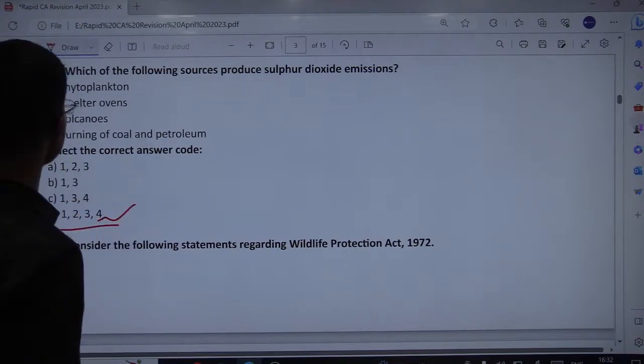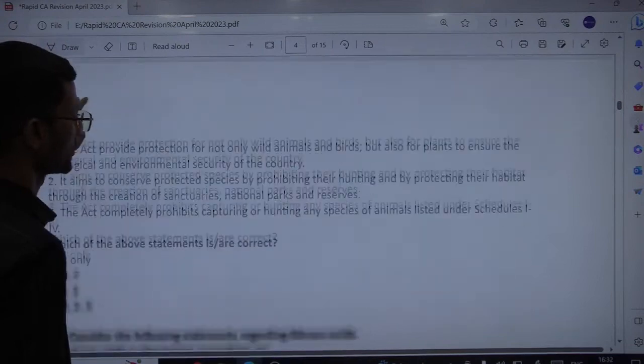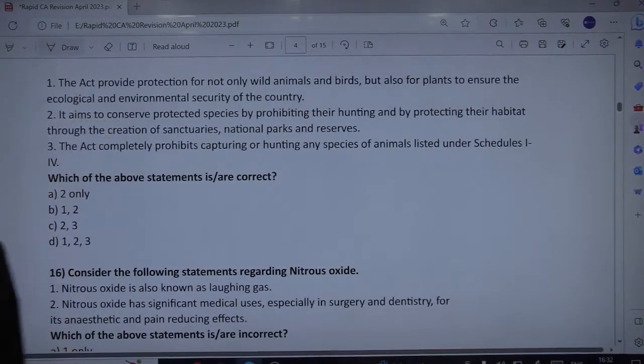Next, consider the following statements regarding the Wildlife Protection Act 1972. Kindly read the statements and figure out the correct answer from this. First, it provides protection for not only wild animals and birds but also for plants to ensure the ecological and environmental security of the country. That's why we're talking about wildlife. Second, it aims to conserve protected species by prohibiting their hunting and by protecting their habitat through the creation of sanctuaries, national parks and reserves. Indeed, that's the objective, the aim.